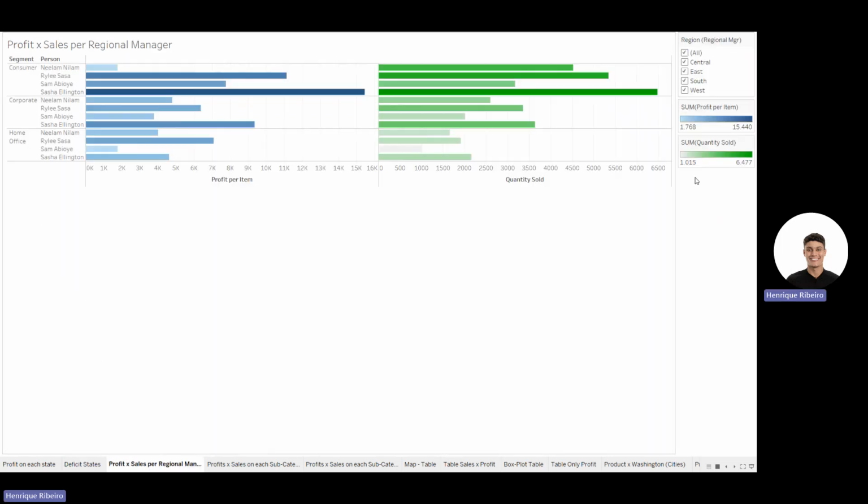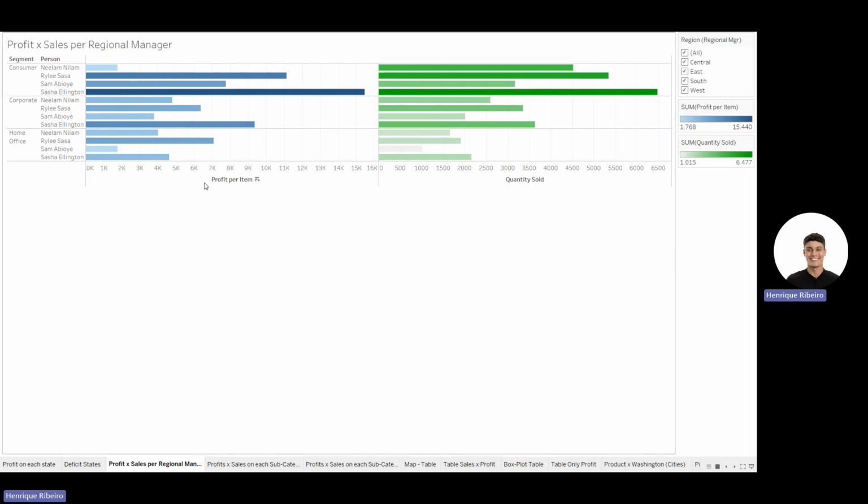That's why I built this other sheet, because I was wondering, if this state is not making any money and there are some other states that are making money, whether that is related to the segment that they are following or to the regional manager. So that's why I created this.